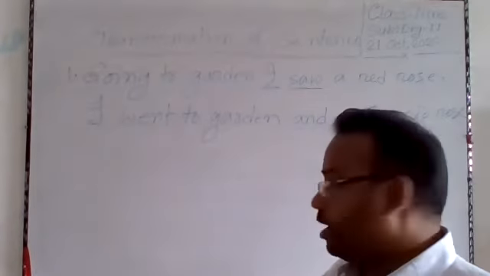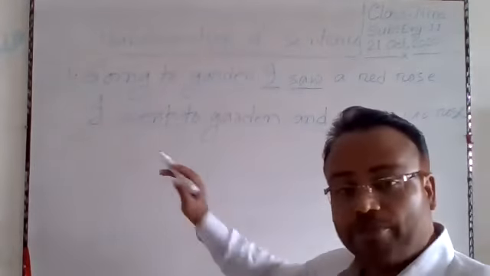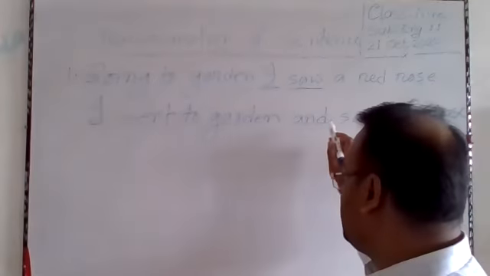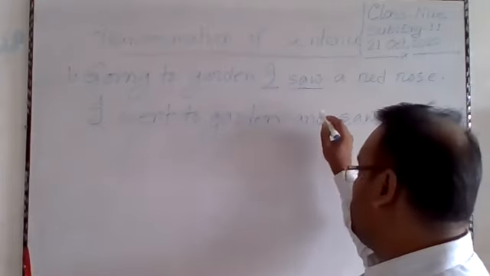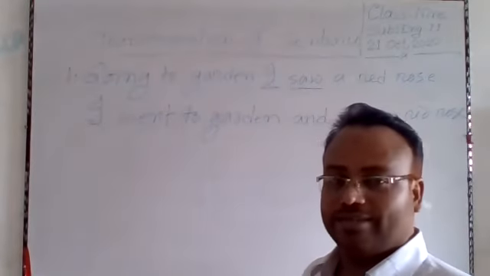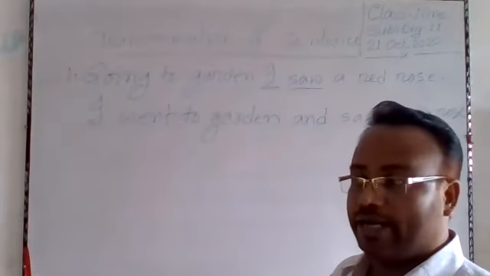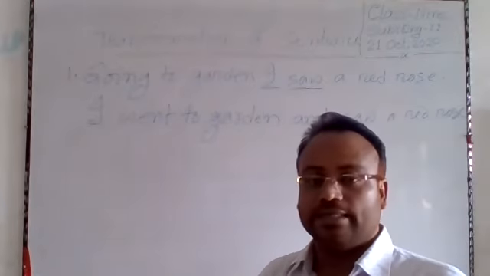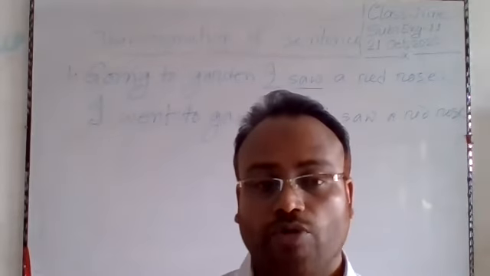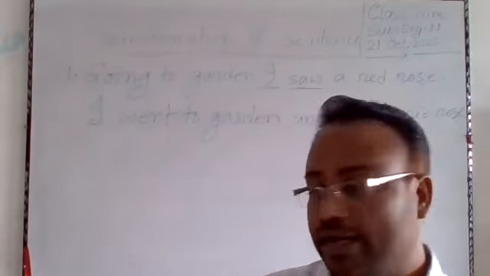If I want to make it complex, I will have to use these two clauses, but I will have to connect them with a conjunction except and or but. I went to garden and saw a rose. So I can say it indicates the time, when I went to garden.